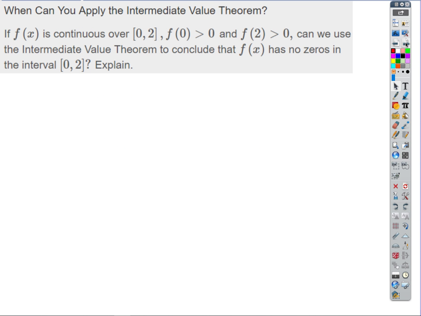How about this one? If f of x is continuous over the closed interval from 0 to 2, and f of 0 is greater than 0, and f of 2 is greater than 0, could we use the intermediate value theorem to conclude that f of x has no zeros?